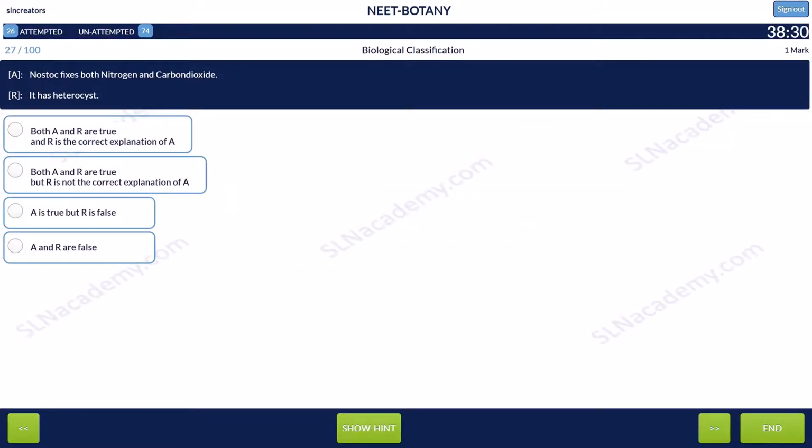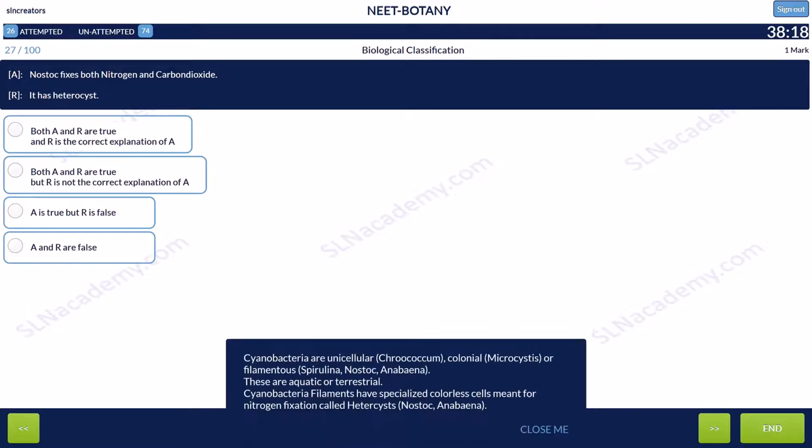Question 27. Assertion: Nostoc fixes both nitrogen and carbon dioxide. Reason: it has heterocyst. Cyanobacteria are unicellular, colonial, or filamentous. These are aquatic or terrestrial.